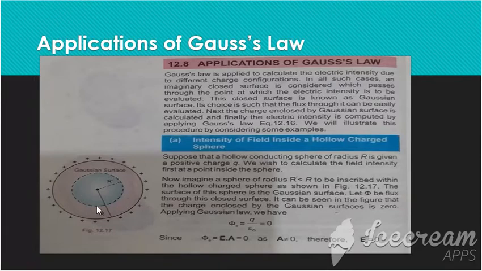This one is the Gaussian surface and it is constructed in such a way that it must contain the point at which we wish to find the value of the electric field intensity. The Gaussian surface must enclose that point at which electric field intensity is to be determined.